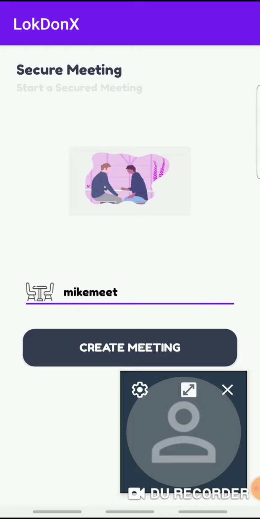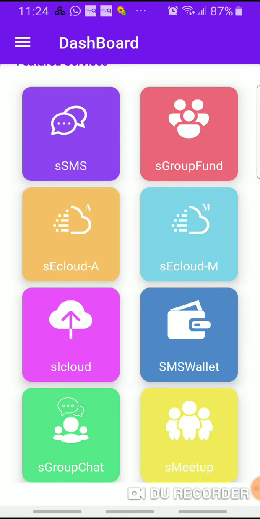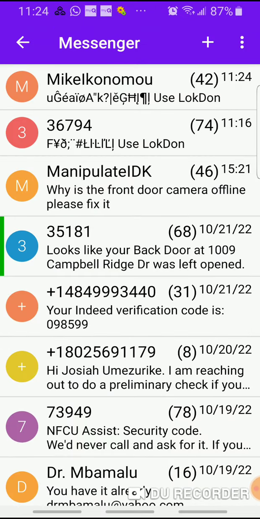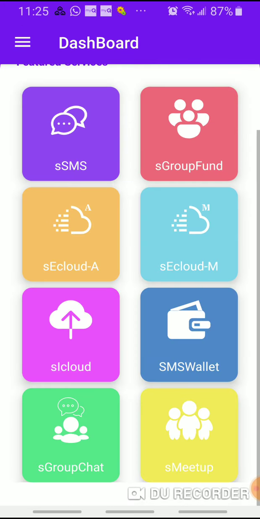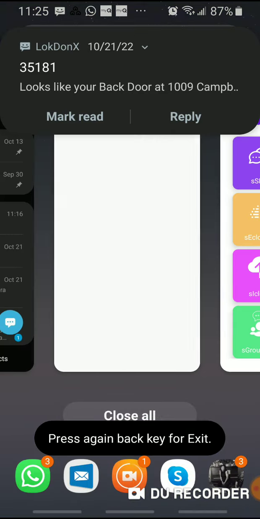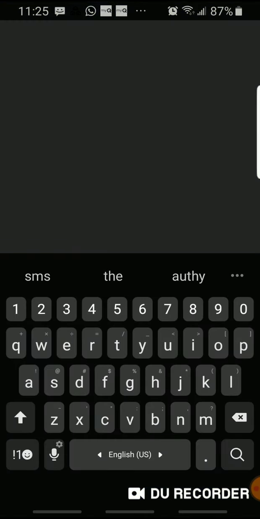To prove what I'm saying here, let's get out and go to the default SMS so I can show you what we sent to my friend. You see, this is what I sent to my friend. You can't read it, but when you open this app, you read it. That's the password that I sent to him, or supposedly the password that should be sent to him. Now, when we go back to the default SMS, you can understand the importance of what we are doing.